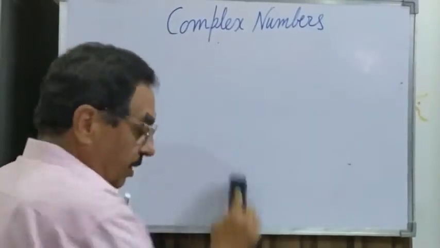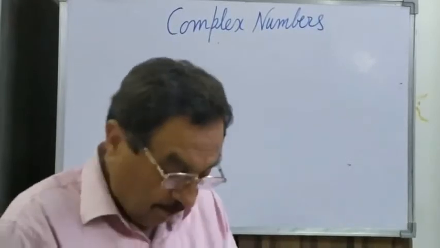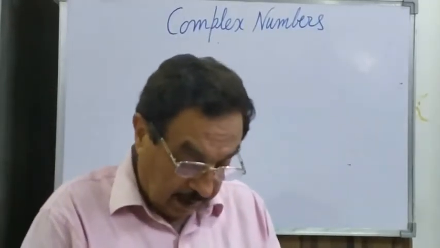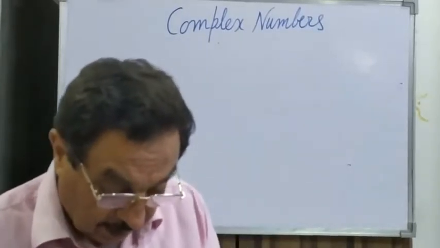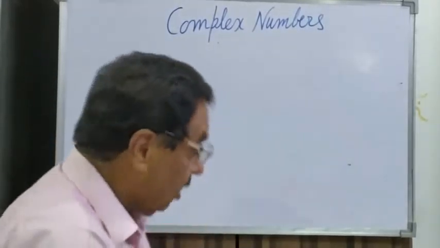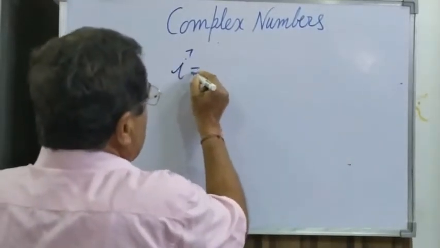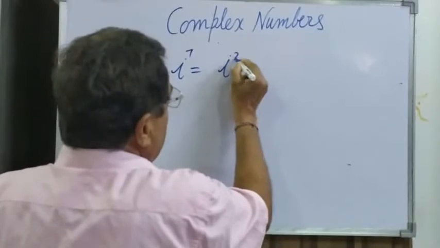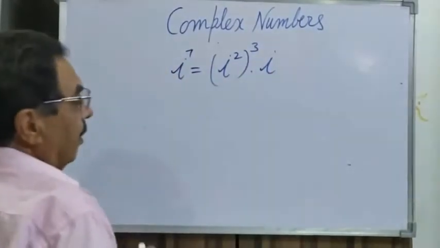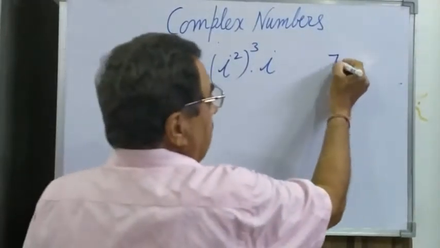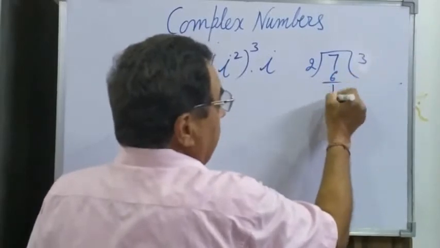I will give you one or two more values to find, that is iota 7. What is the value of iota 7? For finding the value of iota 7, again it can be written as iota square power 3 into iota. Just divide 7 by 2, 2 3s are 6, remainder 1.